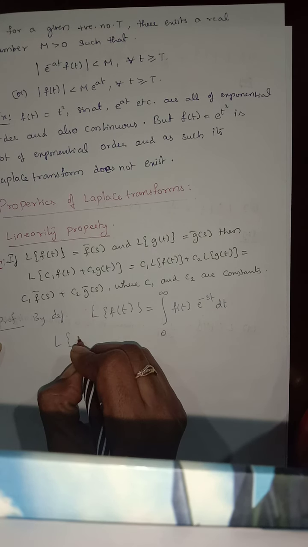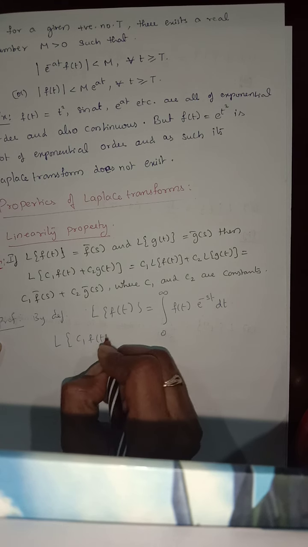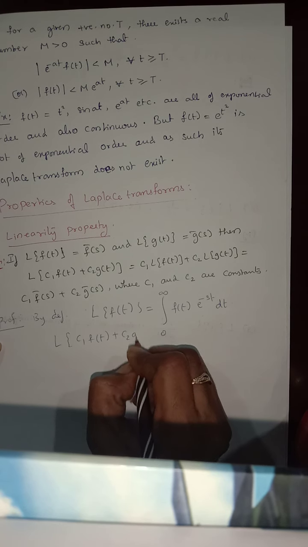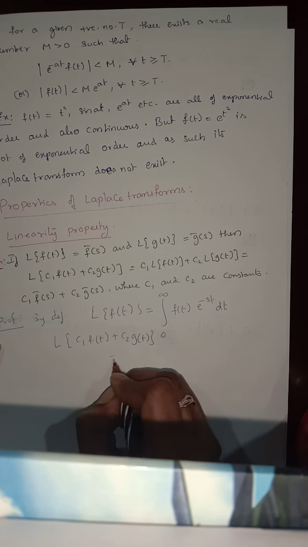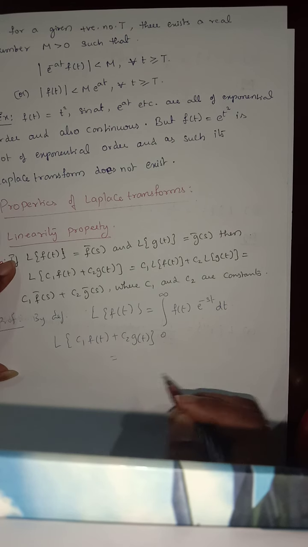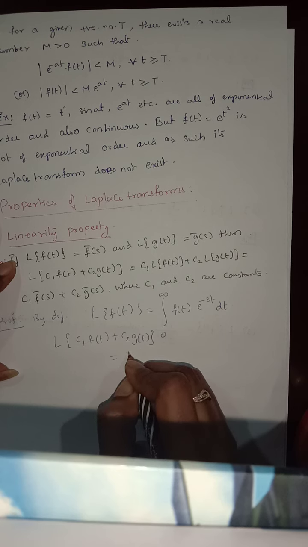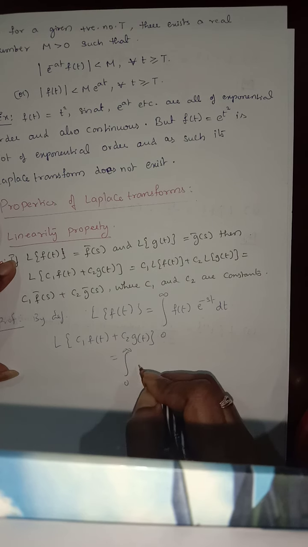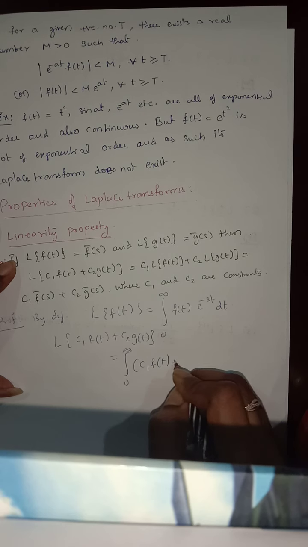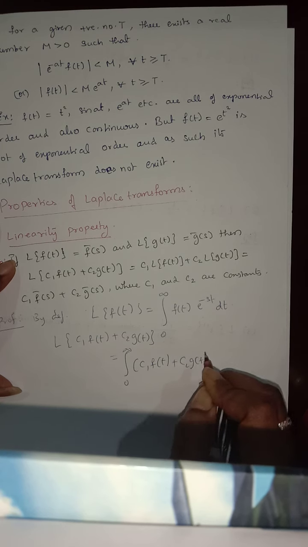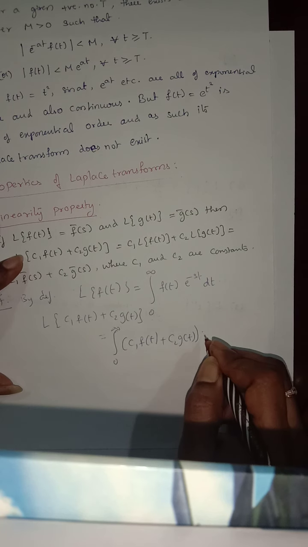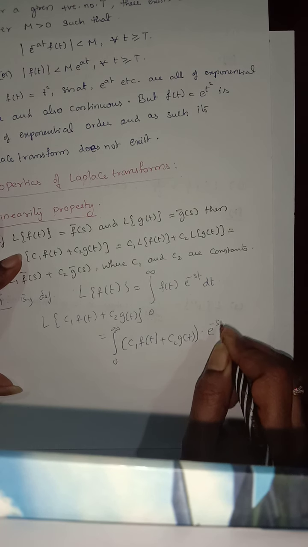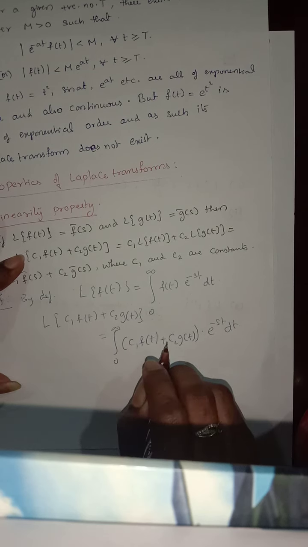L of c1 f of t plus c2 g of t is equal to integral 0 to infinity of c1 f of t plus c2 g of t, into e power of minus st dt.